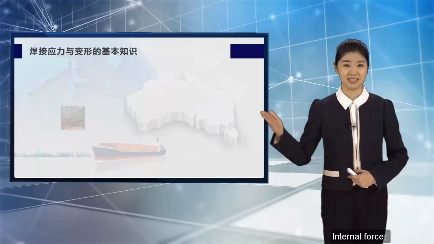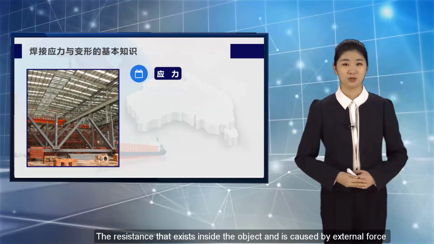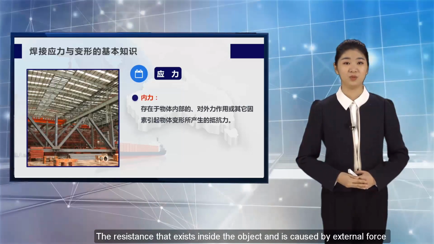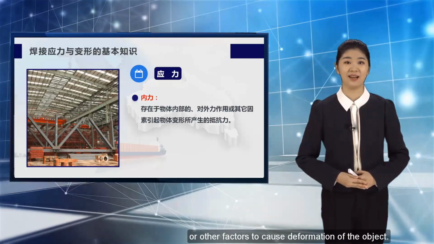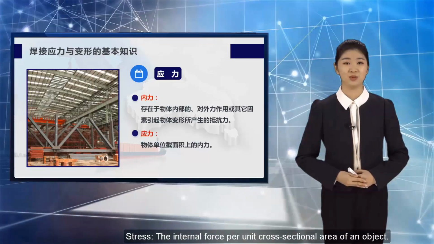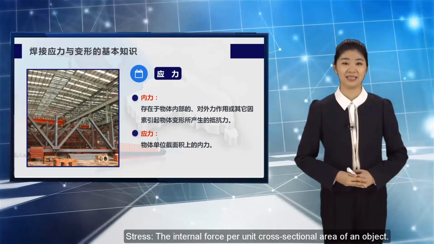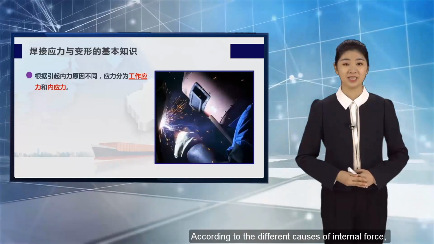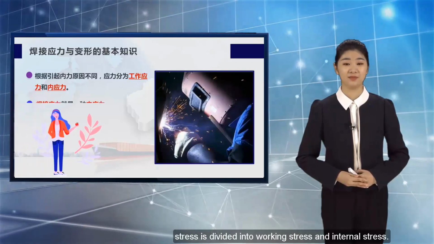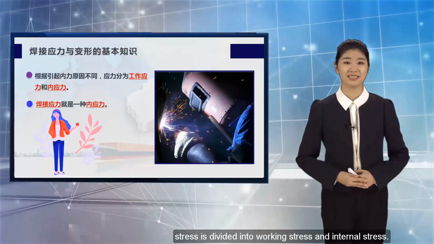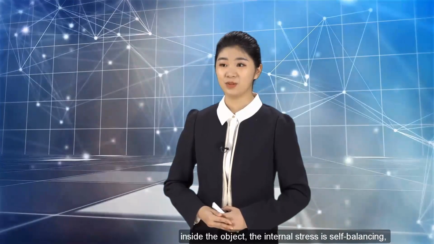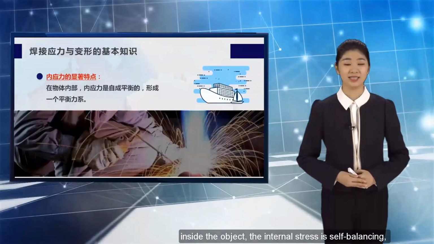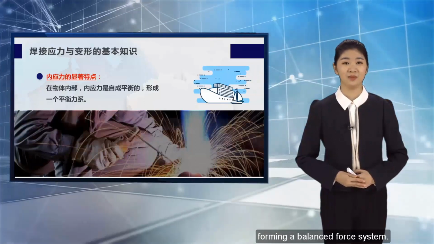2. Stress. Internal force: the resistance that exists inside the object and is caused by external force or other factors to cause deformation of the object. Stress: the internal force per unit cross-sectional area of an object. According to the different causes of internal force, stress is divided into working stress and internal stress. Welding stress is an internal stress. The salient feature of internal stress: inside the object, the internal stress is self-balancing, forming a balanced force system.